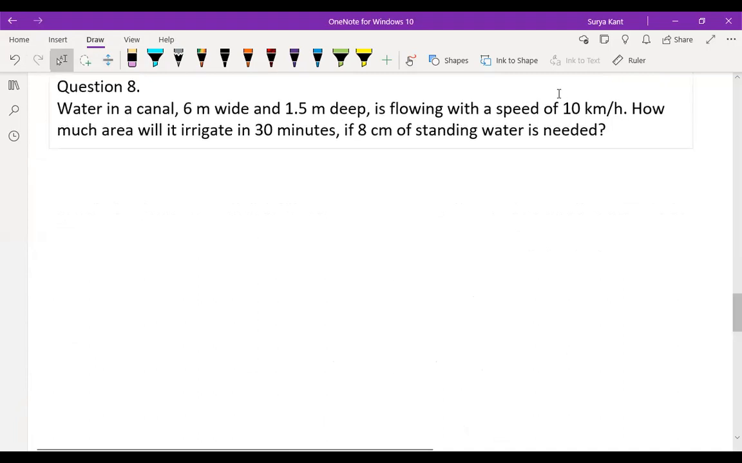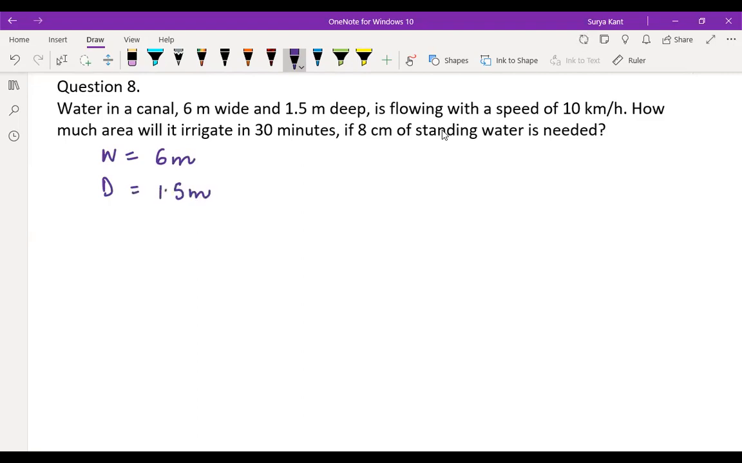See what is given in the question. Water in a canal, 6 meter wide and 1.5 meter deep. So what is given in the question? Width of the canal is 6 meters and depth of the canal is 1.5 meters. Everything we are doing in meters only, right?